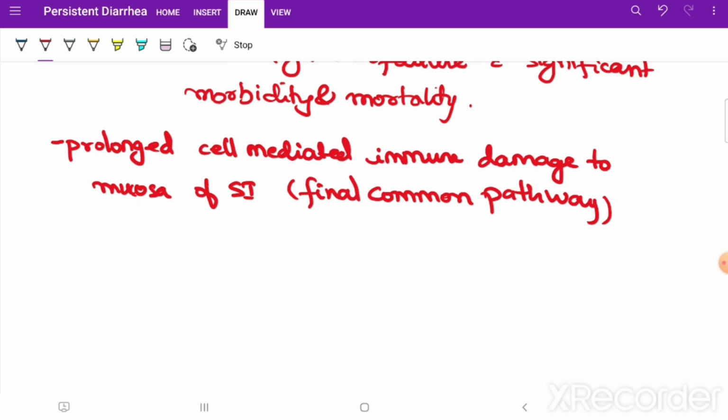Because this is happening, carbohydrate, fat and protein malabsorption ensues.